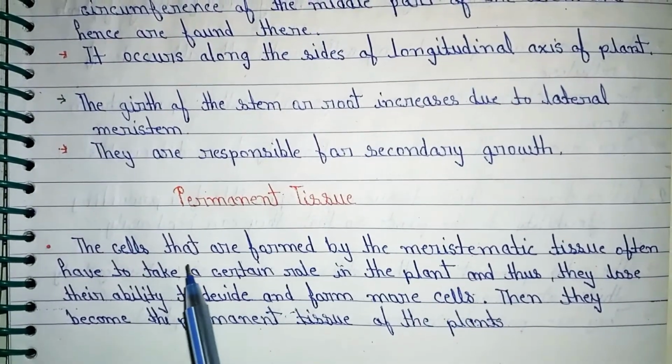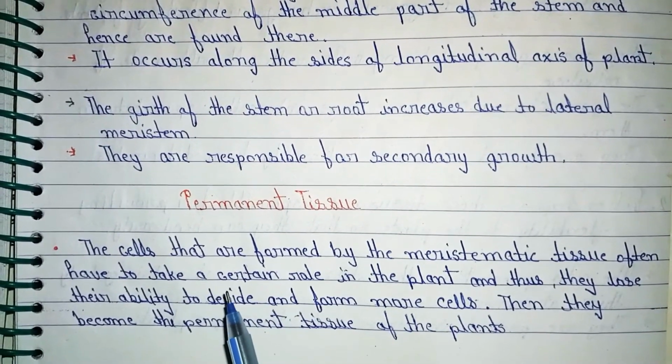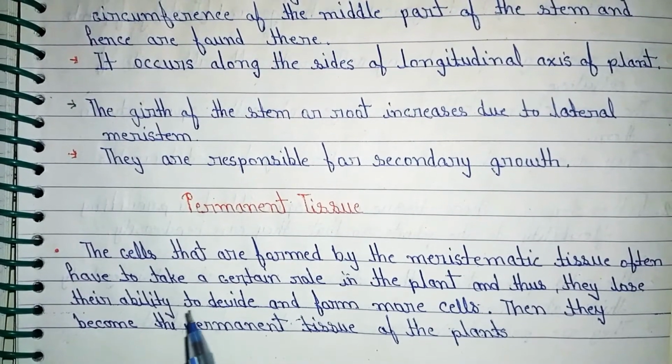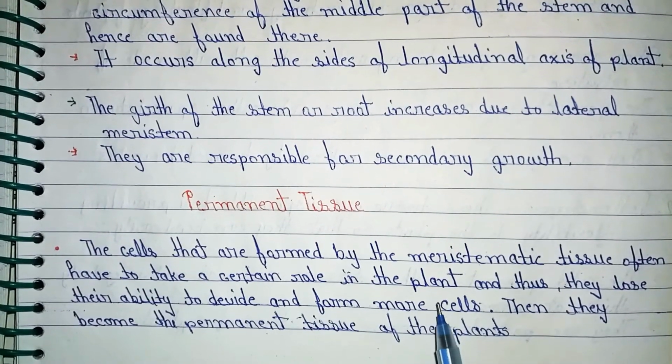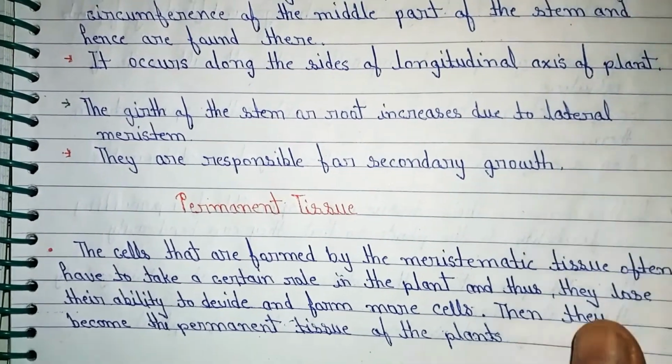Permanent tissue. The cells that are formed by the meristematic tissue often have to take a certain role in the plant, and thus they lose their ability to divide and form more cells. They become the permanent tissue of the plants.